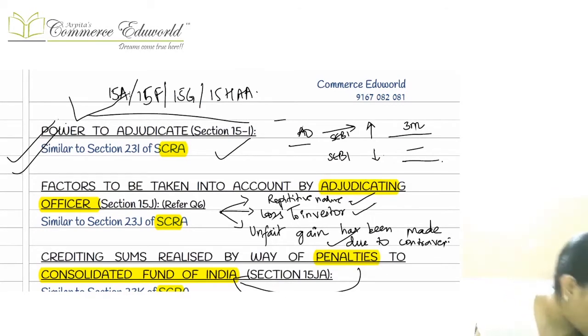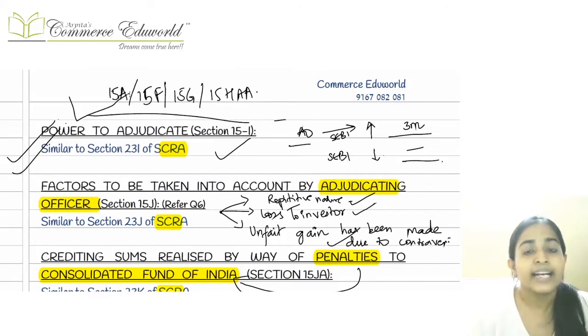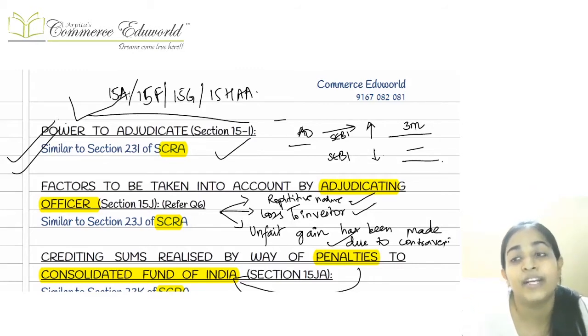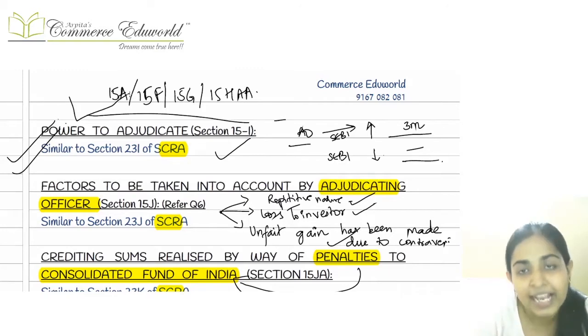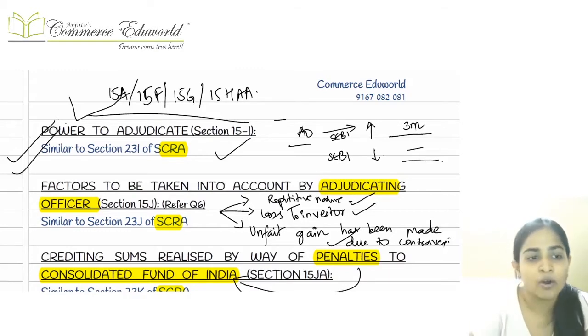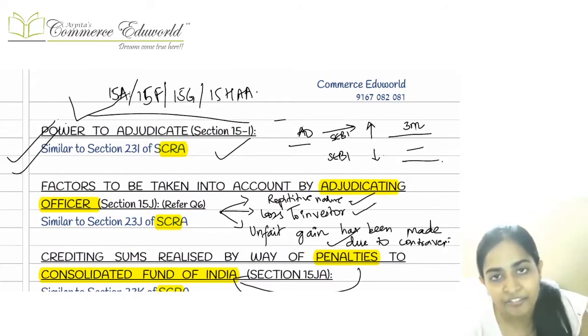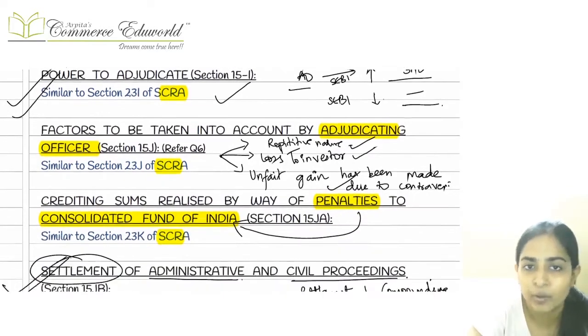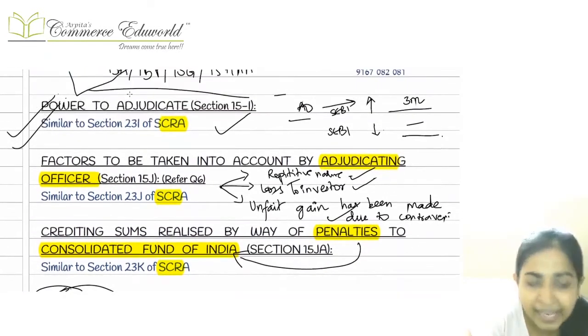Right, now going to the next provision, it talks about the power of adjudication. That is, this particular penalty will be determined by whom, or levied by whom? This will be adjudicated by the adjudicating officer, who is appointed by SEBI only. SEBI appoints a person called the adjudicating officer, who is going to do the inquiry, consider the facts, give the ROBS, and after that adjudicate how much penalty can be levied.